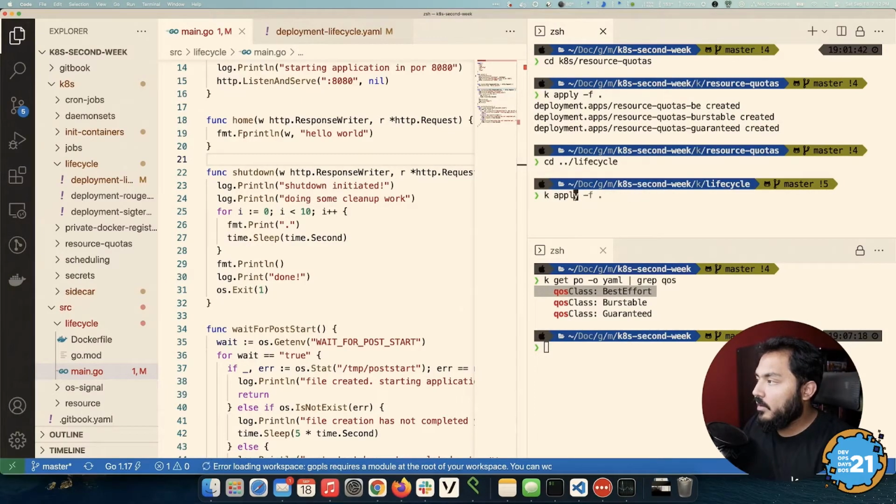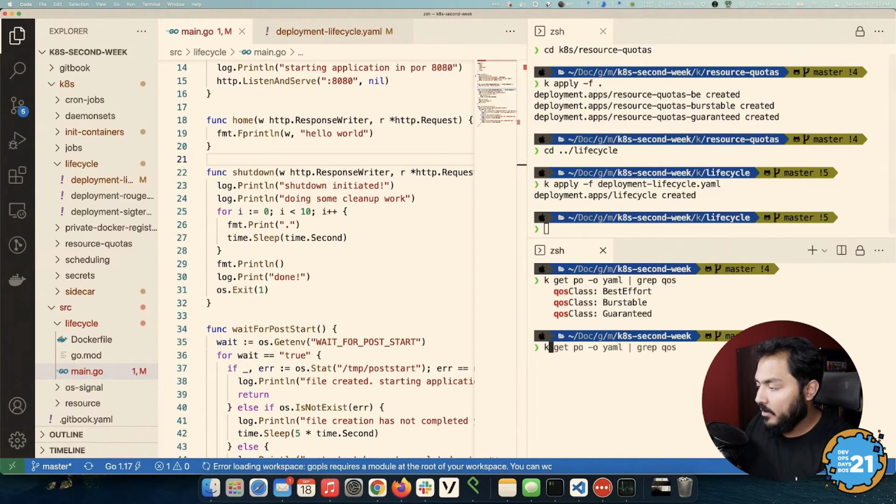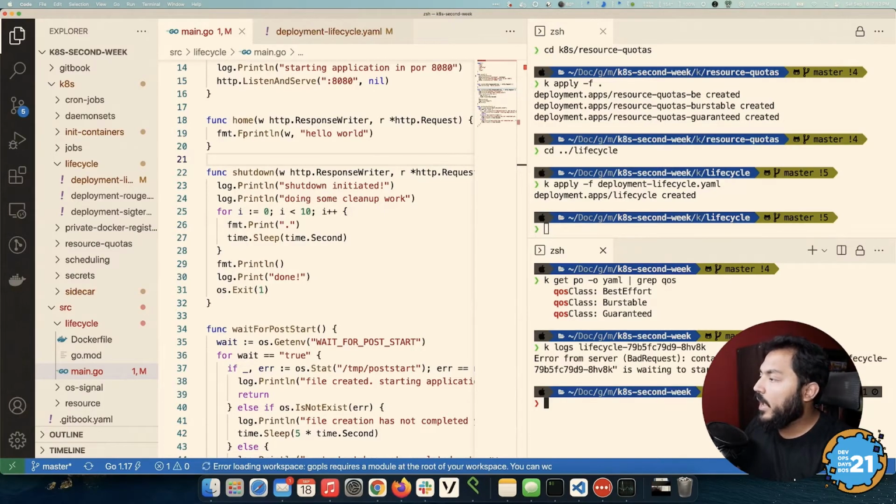Okay, apply -f deployment lifecycle and logs lifecycle. I'm going to look at the logs from here. Because my pod is waiting on the post start, I wouldn't see any lifecycle method showing up. I wouldn't see any log showing up because I'm just waiting on that file being created for my application to start. So from Kubernetes' point of view, that application hasn't started yet.